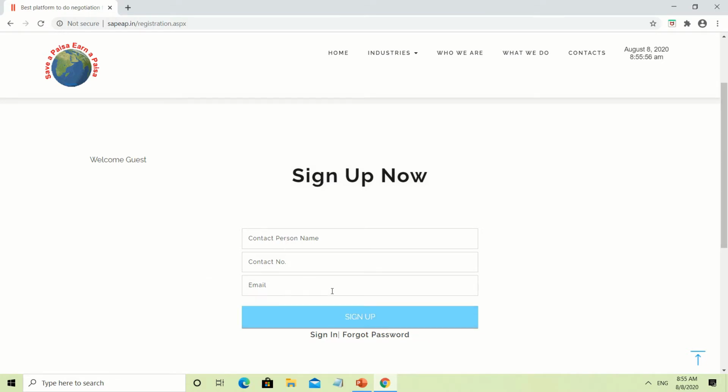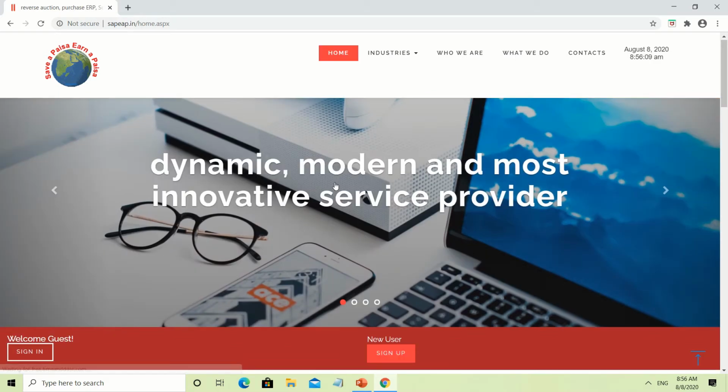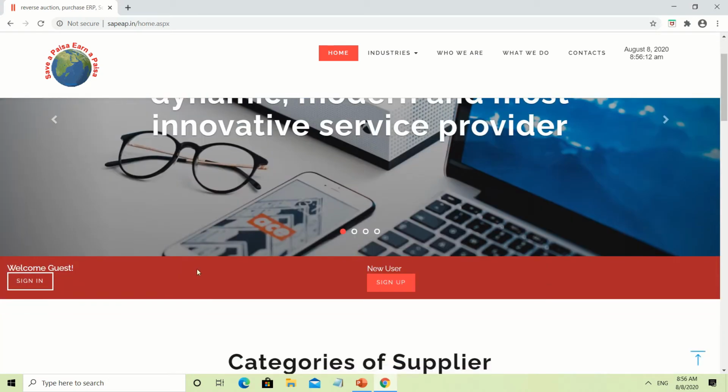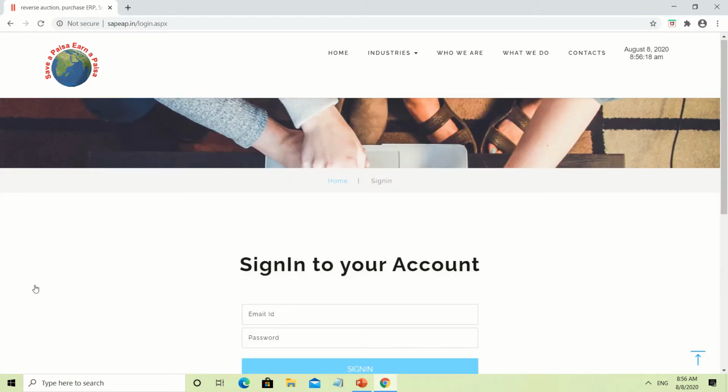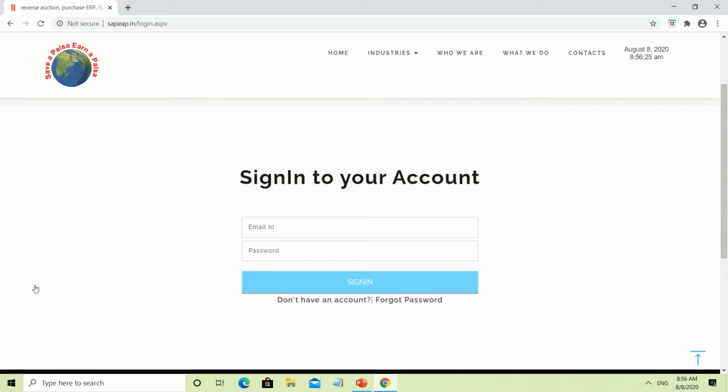After filling these in, they will tap on sign up and we will provide them a unique password generated through the system itself, and their user ID will be their email ID. With their provided email ID and unique password, they can sign in to participate in the online bid.